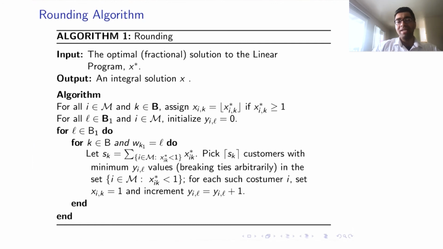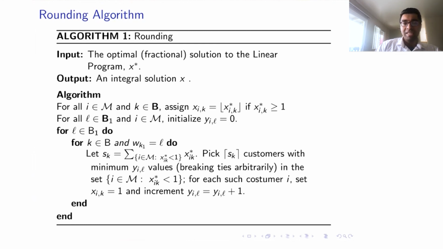In the case where this value is less than 1, we add up all those masses and then distribute them roughly equally among customers. The idea is that since the customers are homogeneous and the suppliers in that bucket are homogeneous, we can roughly distribute the mass of suppliers across those customers. We can show that with this particular rounding, we lose a factor of half.